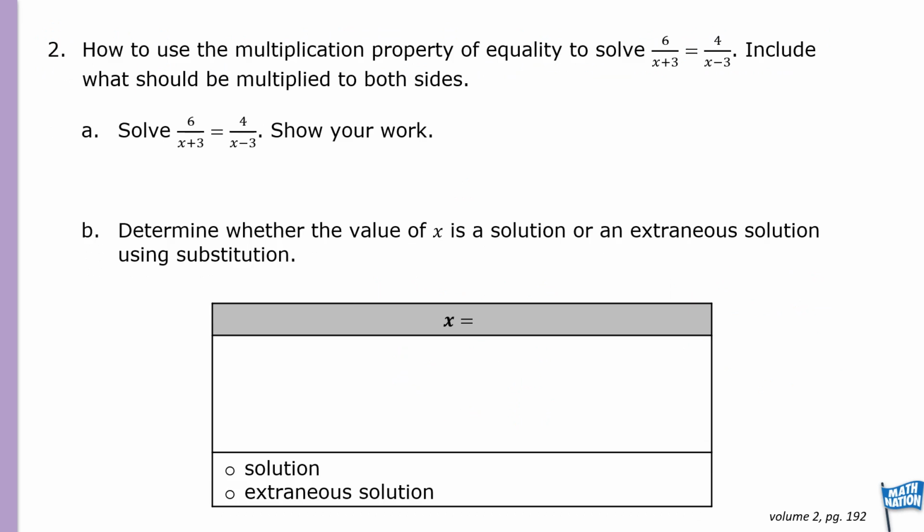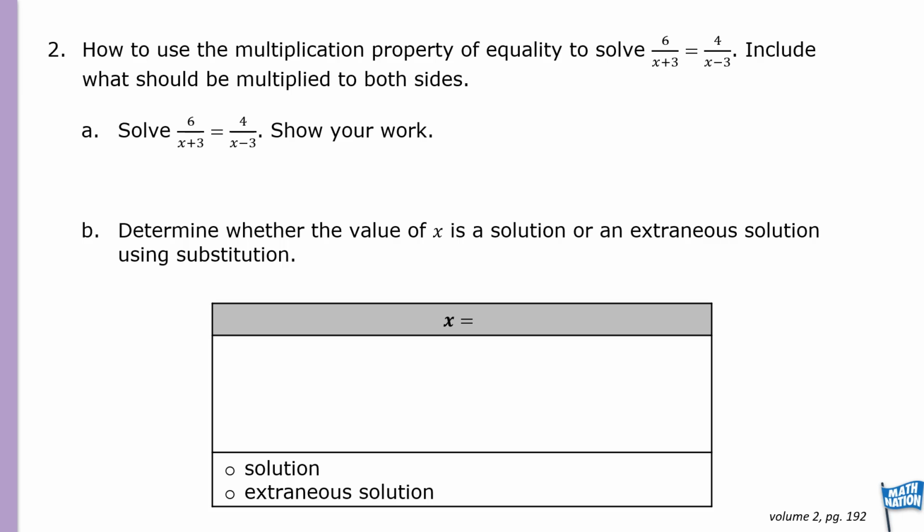All right, so here, how to use the multiplication property of equality to solve 6 over x plus 3 equals 4 over x minus 3. Include what should be multiplied to both sides. When we're doing these, we first need to figure out what our common denominator would be. In this case, x plus 3 times x minus 3 would be our common denominator.